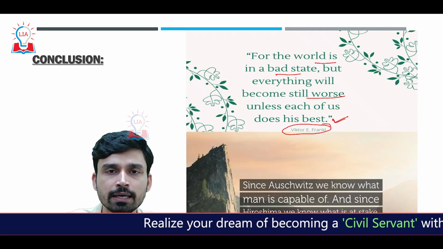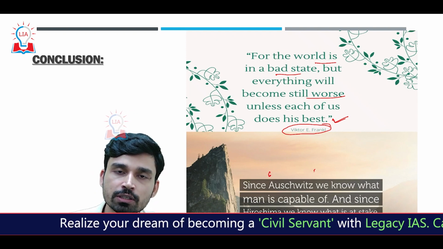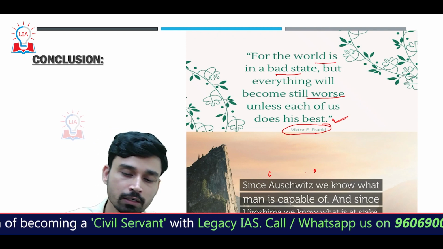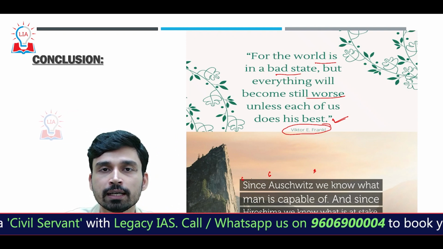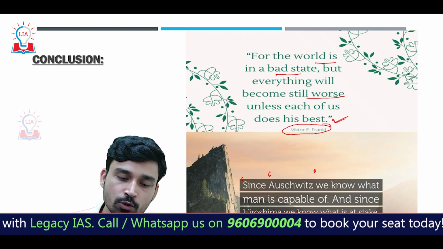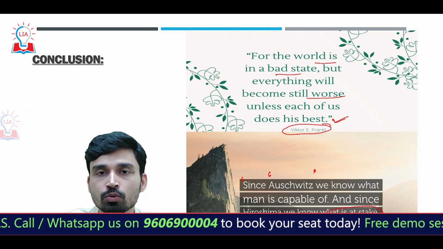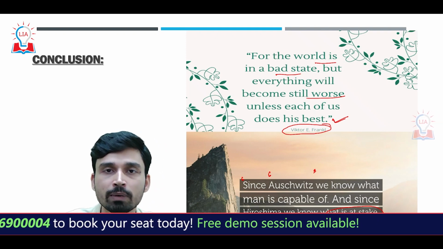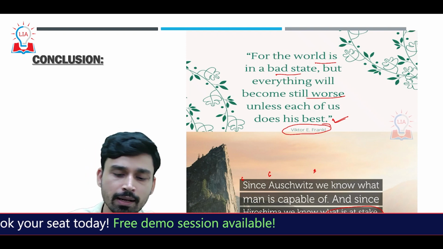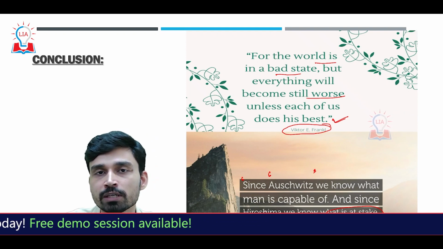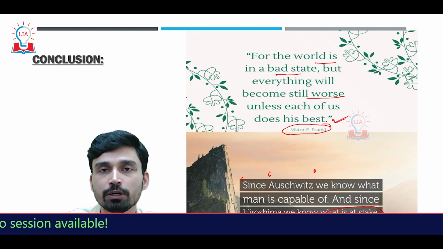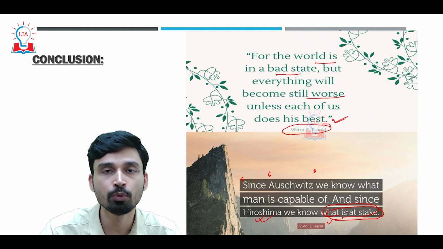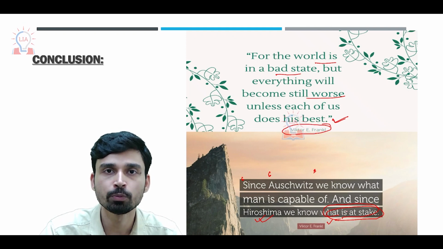And thus we can say that Auschwitz, which has been the worst crime recorded in the history of humanity, was conducted by the Nazi party and Adolf Hitler against Jews. Since Auschwitz, we know what man is capable of, and since Hiroshima, we know what is at stake. That is also a quote of Viktor Frankl. That means we know how cruel humans, or some people, can be. And Hiroshima is the only time an atomic bomb has been dropped, and we know what is at stake. So the whole global order, global peace, and security of people are at stake. This is something that we should be concerned about.